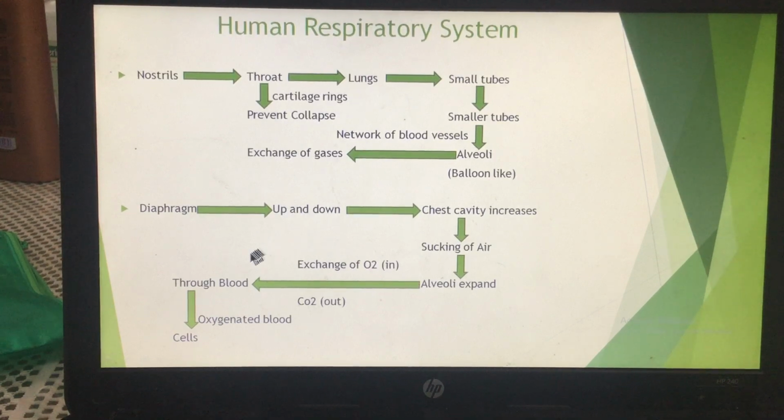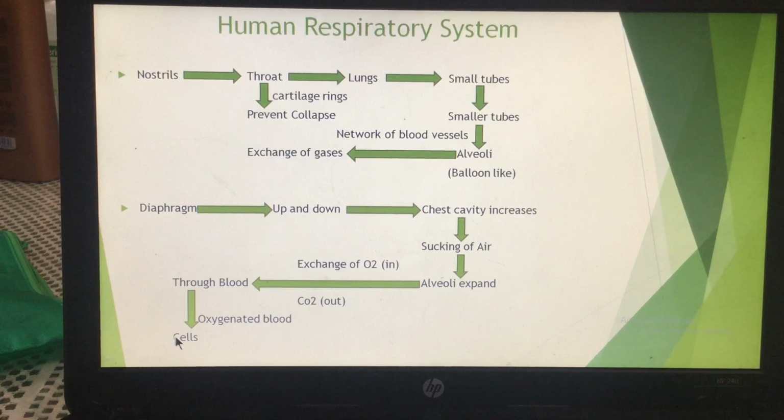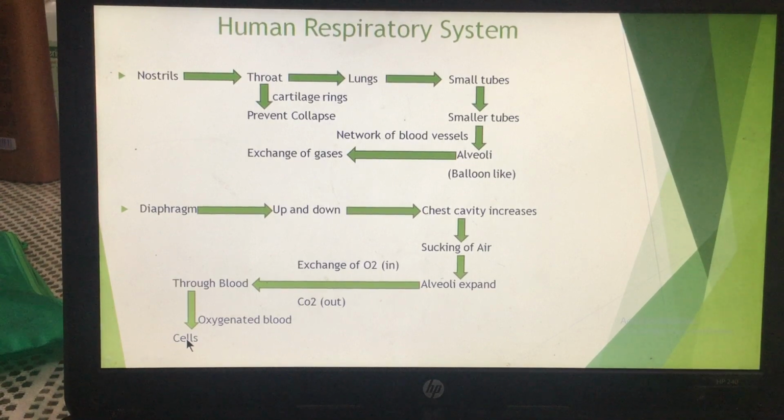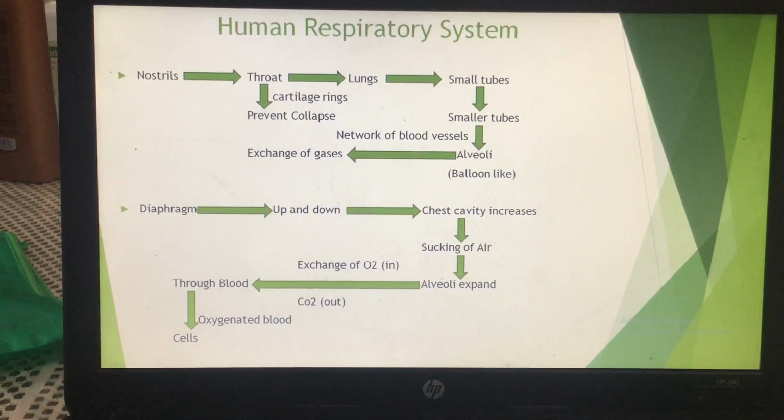Okay, now this blood is known as oxygenated blood. Why is this blood known as oxygenated blood? Because now the oxygen is present inside the blood. This oxygenated blood goes inside the cell, and the oxygen goes into the cell. Inside the cell, I told you already, the nutrients are present, and the oxygen reacts with the glucose.